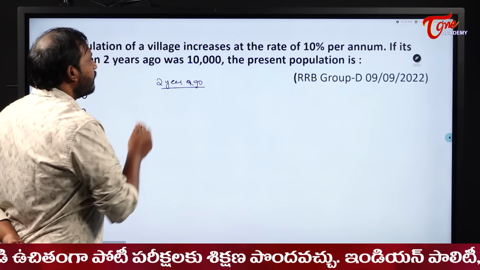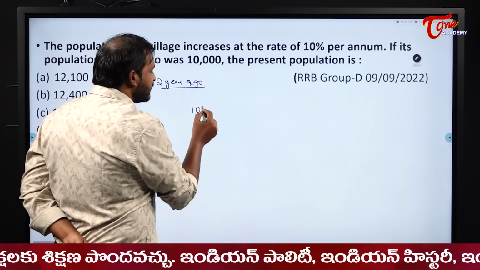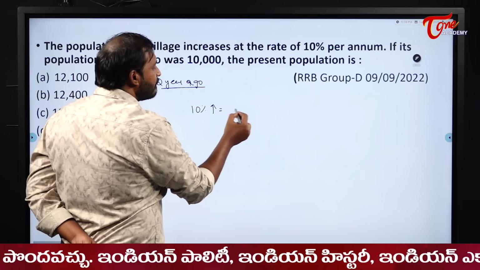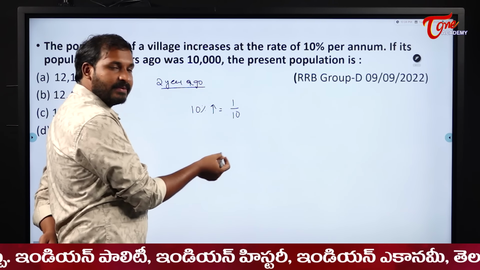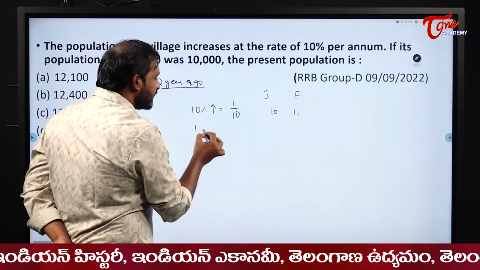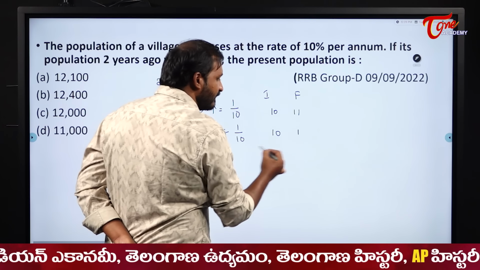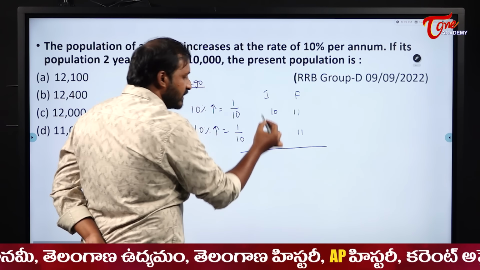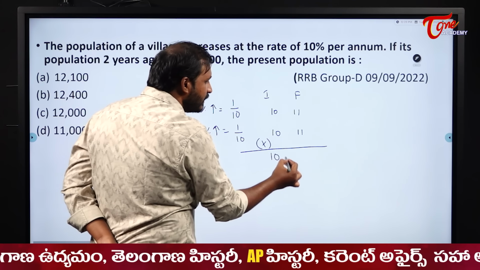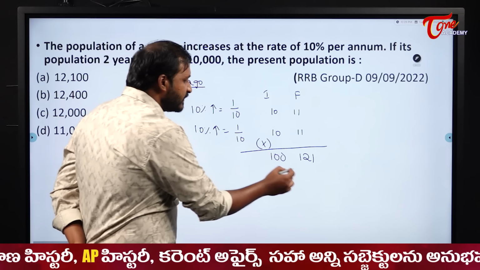Understood? So, every year the population increases by 10%. 10 by 100 means it becomes 1 by 10. Initial, final: 10 and 11. Next, in the second year also it increases by 10%, 1 by 10. So what does it become? 10 and 11. So overall, the same population is increasing. So it will become 100, and this becomes 121. This becomes 100 and this becomes 121.